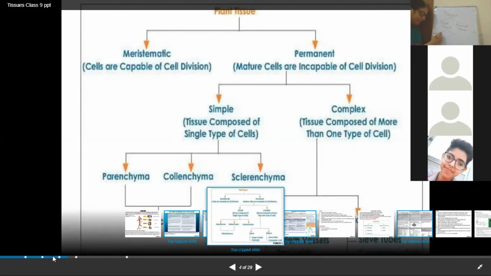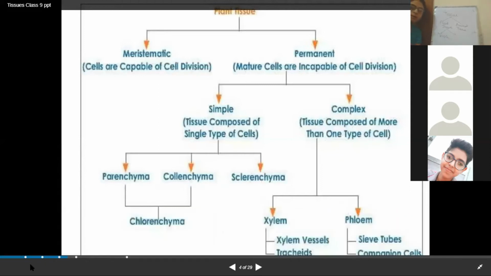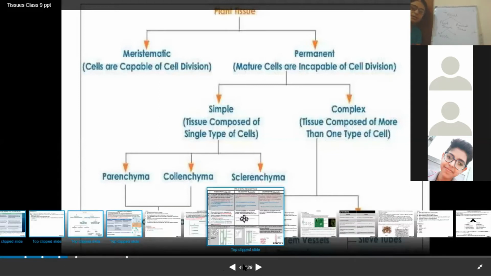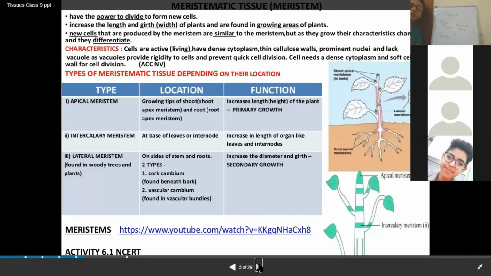One is meristematic tissue and one is permanent tissue. Now, what is meristematic tissue and what is permanent tissue? We have to find out what is meant by meristematic tissue and what is meant by permanent tissue.